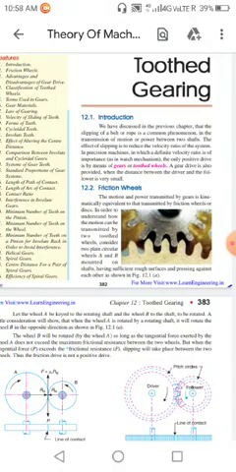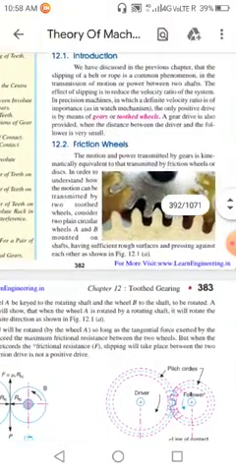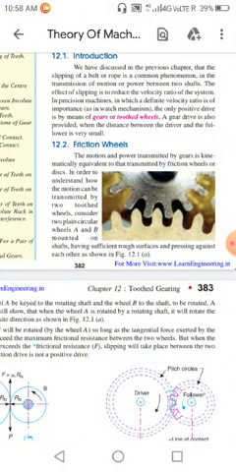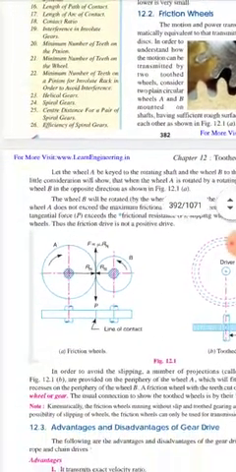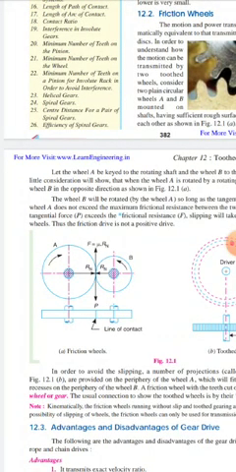Now you can see here, gear can be understood by friction wheels. So let's understand why we are using this word friction wheel. Actually, if you see this figure, in which there are two discs A and B, two friction discs.